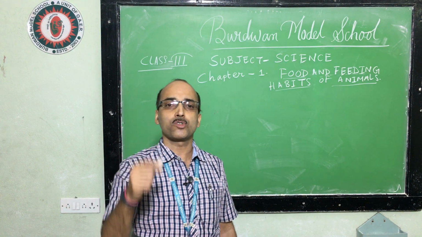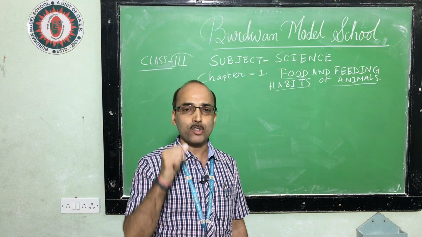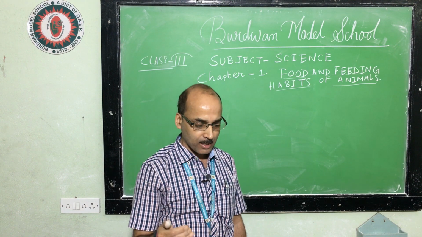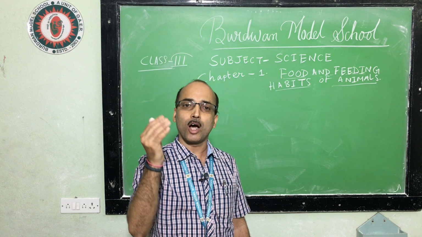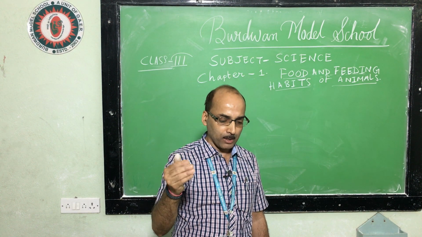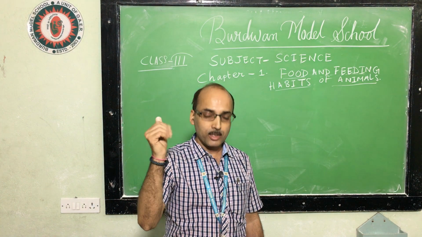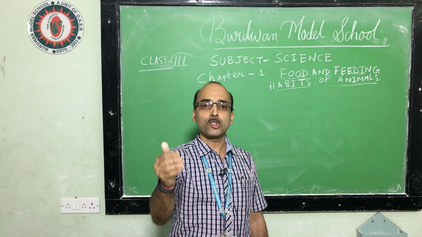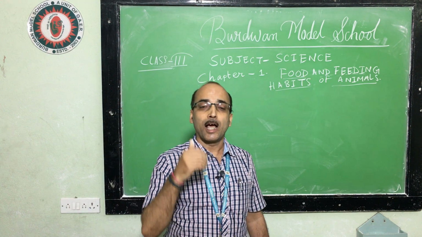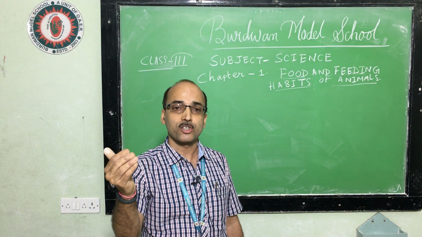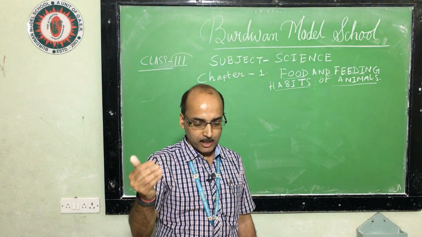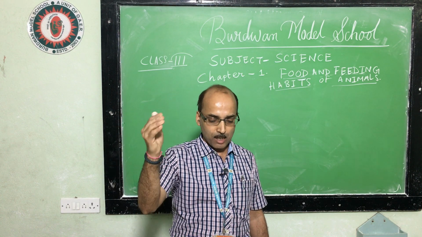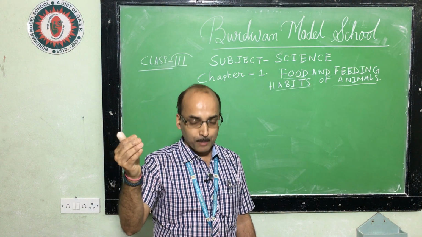First one is herbivores. What are herbivores or herbivorous animals? Animals that eat only plants and plant products are called herbivores or herbivorous animals. For example, cow, goat, deer, buffalo. Then we have read about carnivores. What are carnivores or carnivorous animals? Animals that eat only flesh are called flesh-eating animals or carnivores or carnivorous animals. For example, lion, tiger, leopard.